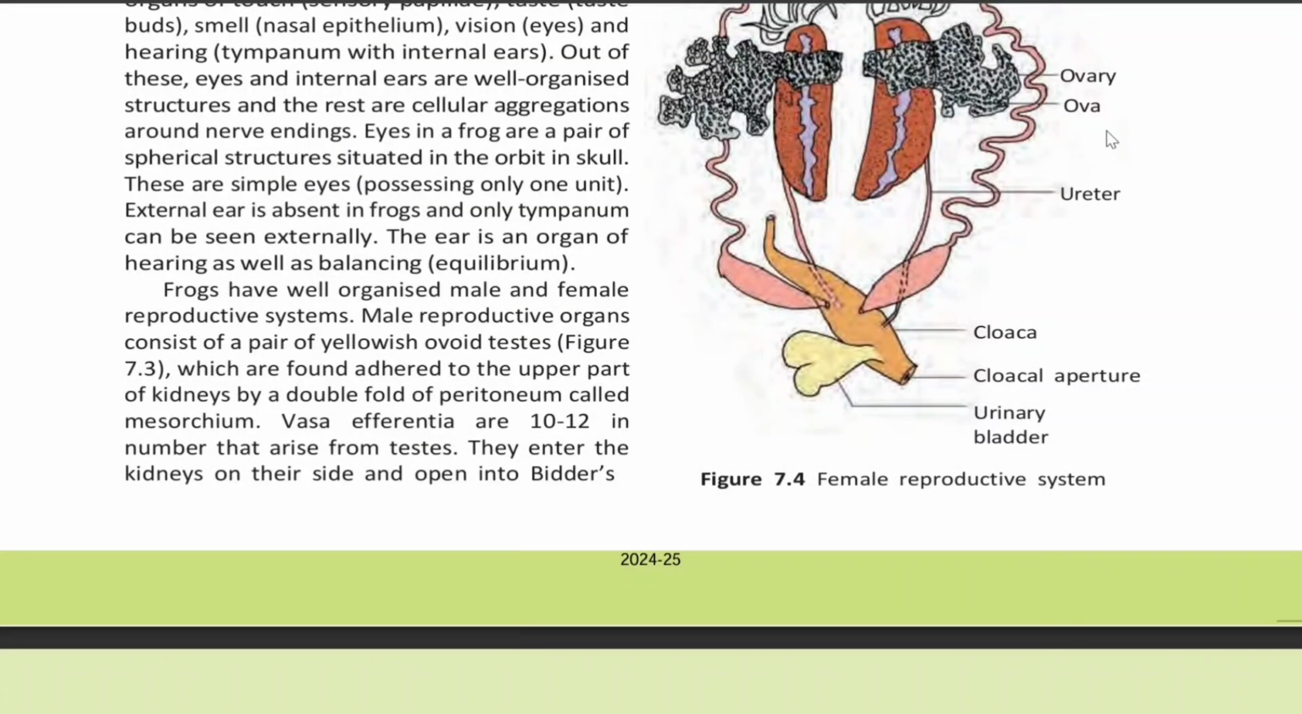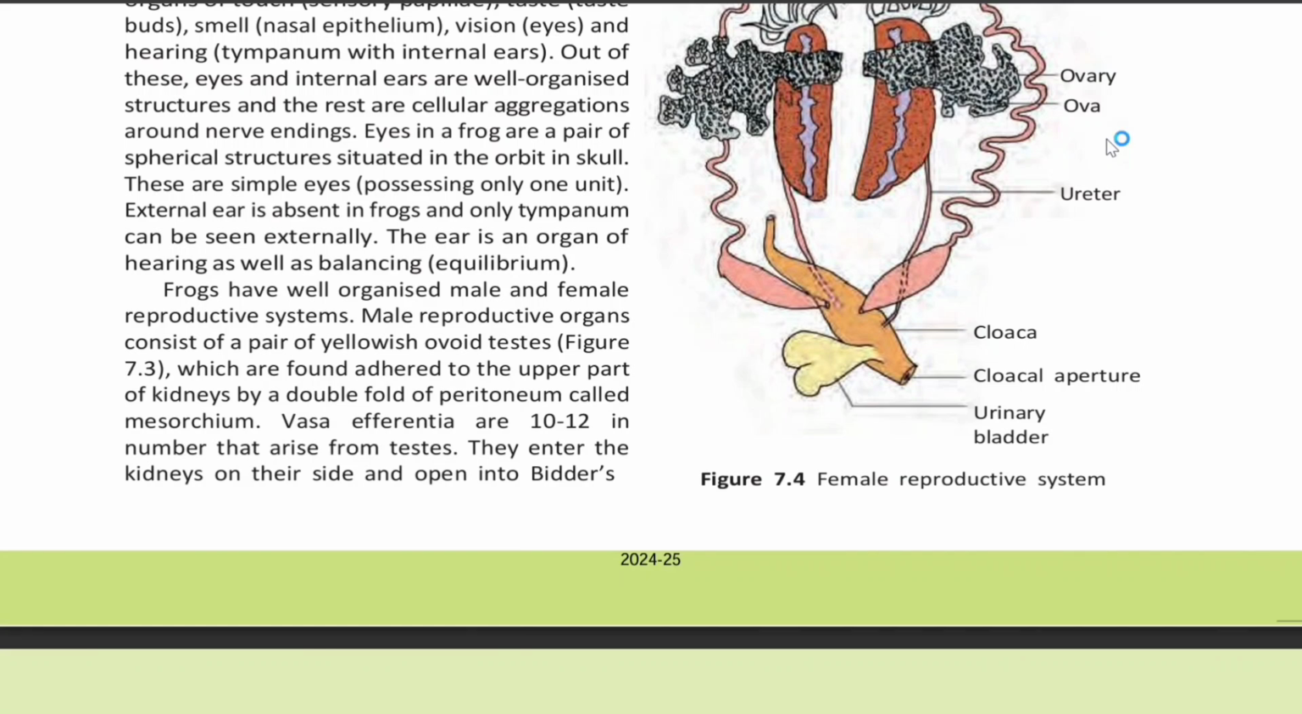Frogs have well-organized male and female reproductive systems. Male reproductive organs consist of a pair of yellowish ovoid testes which are found adhered to the upper part of kidneys by a double fold of peritoneum called mesorchium. Vasa efferentia are 10 to 12 in number that arise from testes.